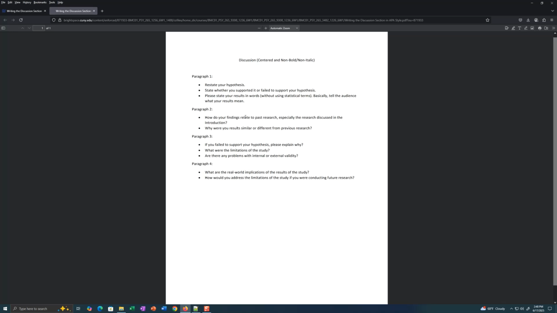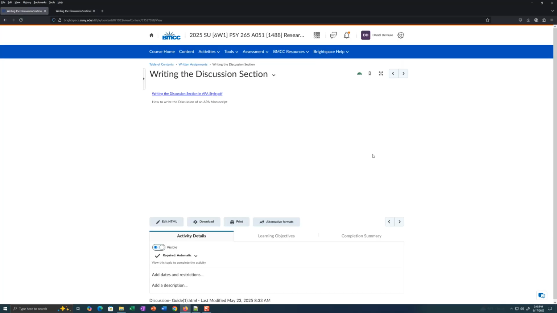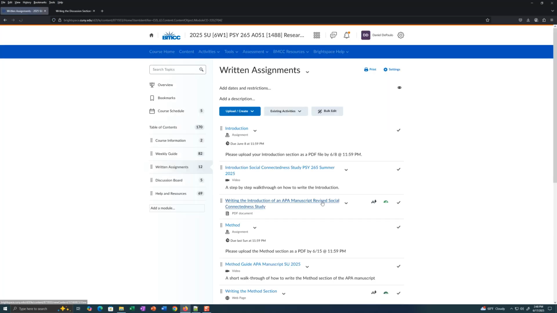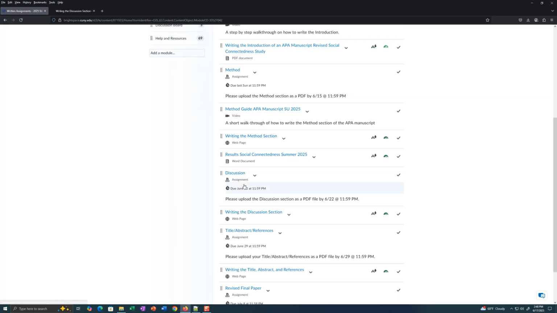So method at the top as the header, centered, and then 4 solid paragraphs here, and I gave you a lot of ideas. Save it as a PDF, upload it to Brightspace. And you upload it right here under written assignments. Right where it says assignment, you're going to upload it here. And you're done. So don't make it more difficult than it is. Don't give me more than 4 paragraphs. Give me 4 solid paragraphs, and I'll be very happy. And then I'll give you feedback, and you make the changes for the final paper.